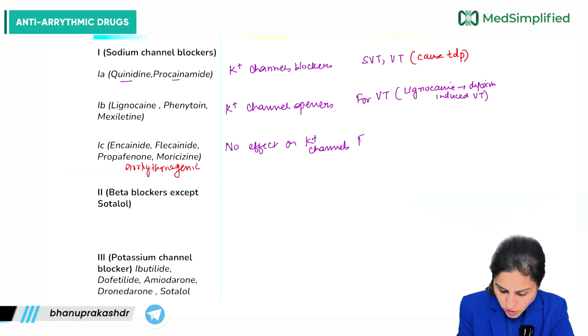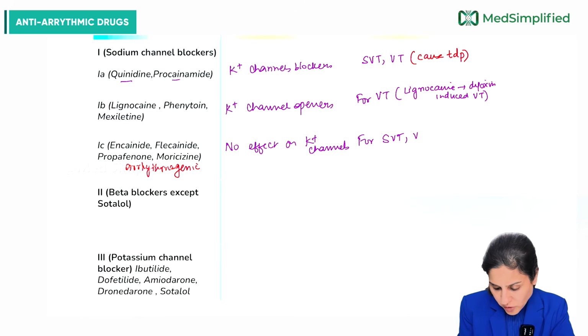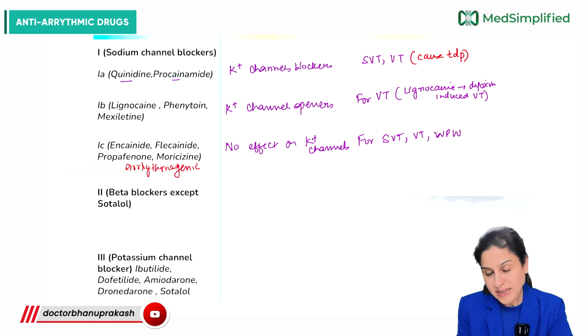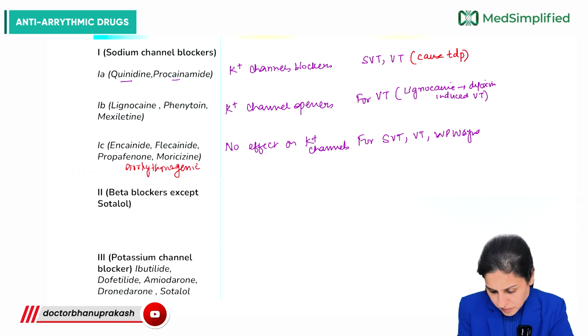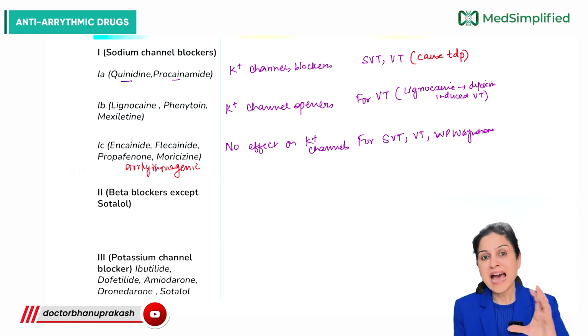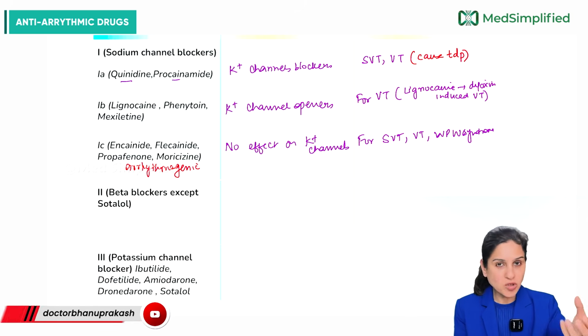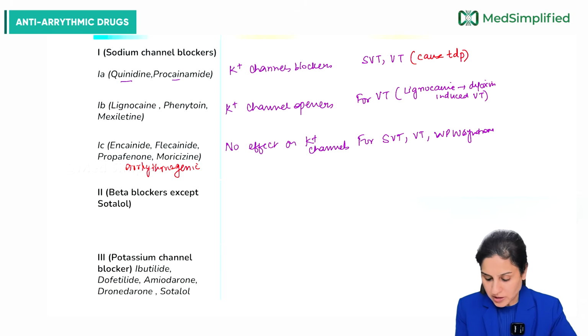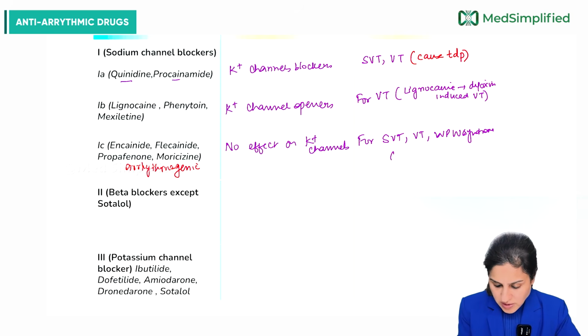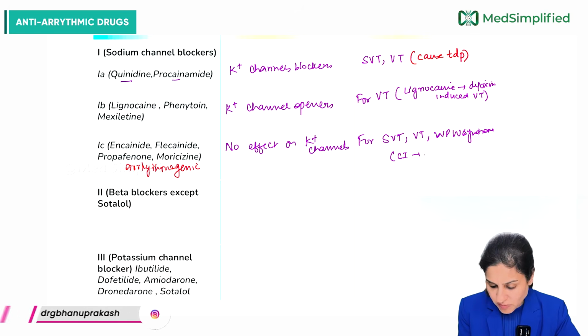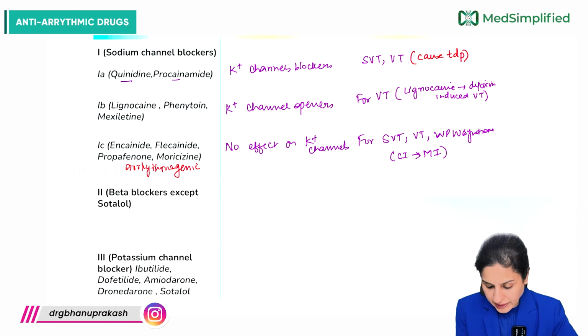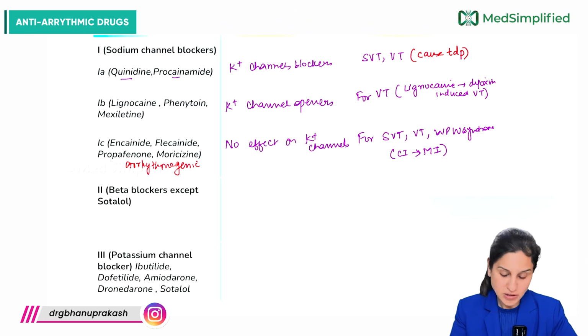They are used for treatment of SVT, for VT, and in Wolff-Parkinson-White syndrome, where there is an aberrant pathway, another pathway apart from the normal pathway. These drugs are contraindicated in case of myocardial infarction because they are arrhythmogenic.